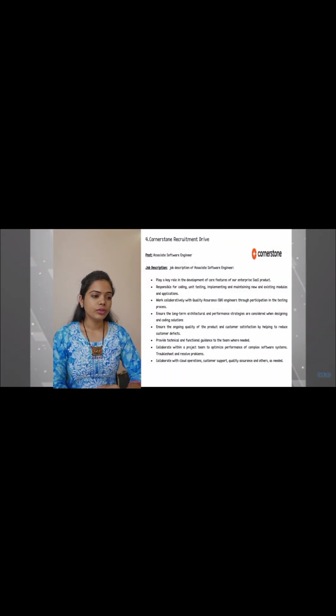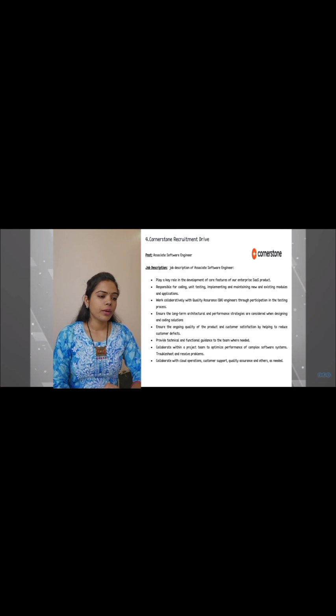There is a Cornerstone recruitment drive for the post of Associate Software Engineer. Let's see the job description of Associate Software Engineer. Play a key role in development of the core features of our enterprise SaaS product. Then responsible for coding, unit testing, implementing and maintaining new and existing modules and applications. Then work collaboratively with the quality assurance engineer through participation in the testing process.